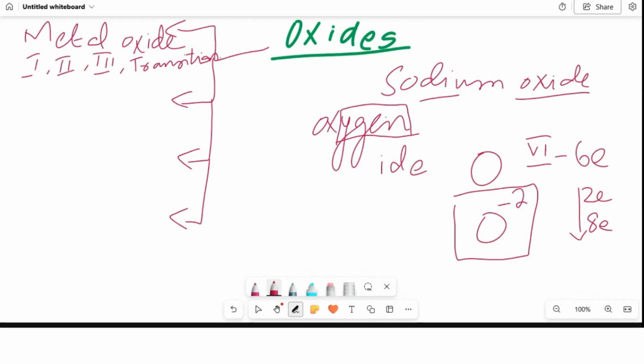Now you have to write it down. The things that I'm writing here on the screen, you have to make notes of these in your copies. Now we have to decide this thing: are metal oxides acidic in nature, basic in nature, neutral oxides, or how do they behave, or how are they formed? So what we are going to do, I have just taken an example. Musa has told me this example, sodium oxide. I'm going to write down the formula. Can somebody help me in writing down the formula of sodium oxide?